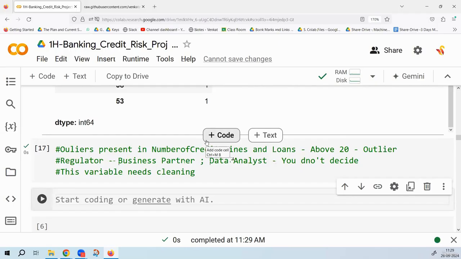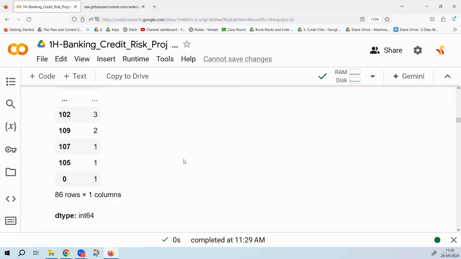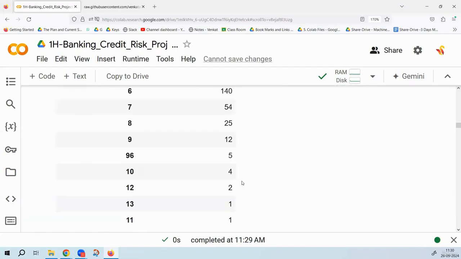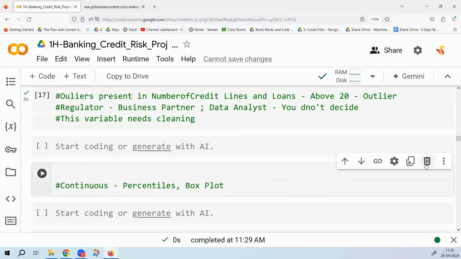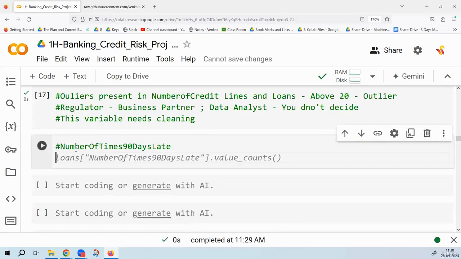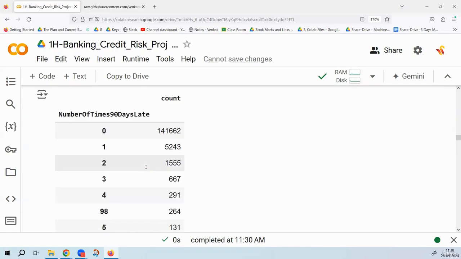Okay. Now, let's carry on to the next variable, which is number of times 90 days late. So number of times 30 to 59 days late is done. Debt ratio is continuous, monthly income continuous. This one is done. Number of times 90 days late. So the variable name is number of times 90 days late. 90 days late means 3 months late. Somebody paid the bill, but 3 months late.